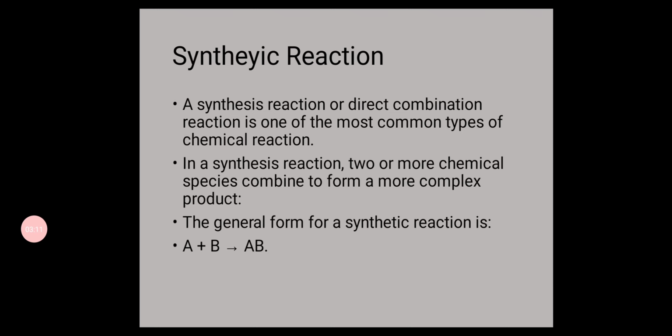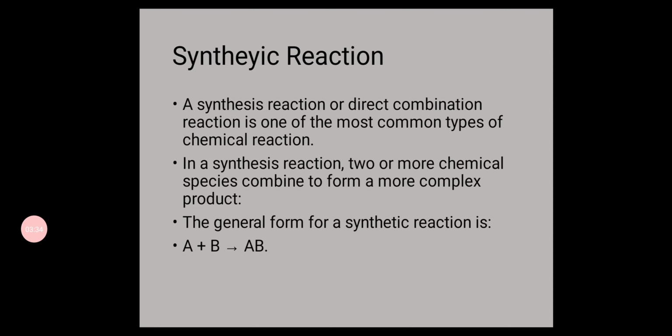A synthesis reaction or direct combination reaction is one of the most common types of chemical reaction. In a synthesis reaction, two or more chemical species combine to form a more complex product. Synthesis means made up of.